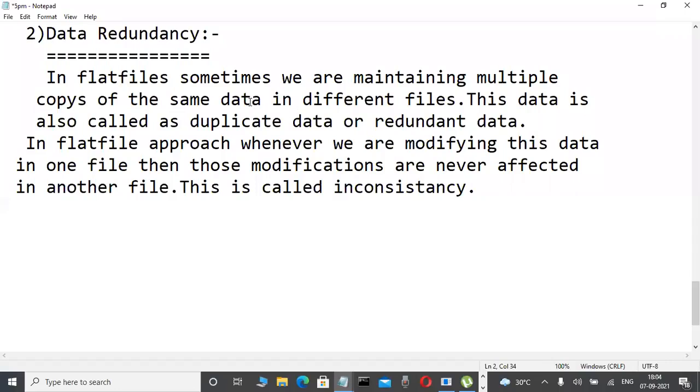First time all things are difficult, no? Tomorrow I will tell you. These are demo classes, small things. Tomorrow I will tell you how the inconsistency is automatically rectified, where it occurred practically in the flat file approach, and the remaining concepts. We are also starting DBMS. Just a small thing, just identify.